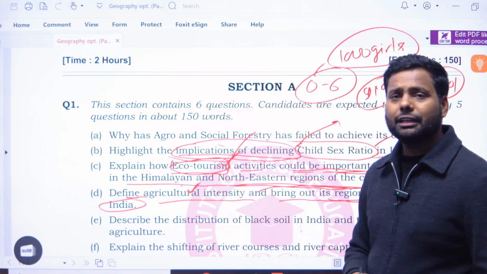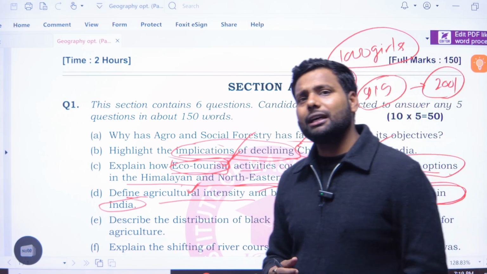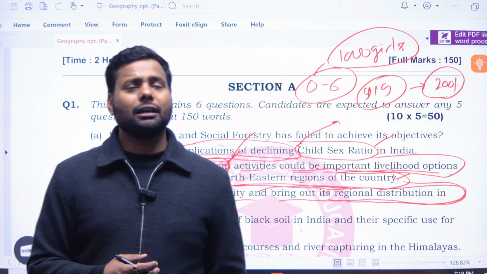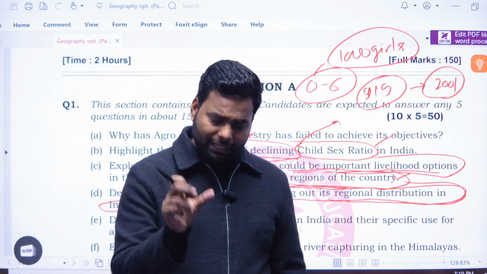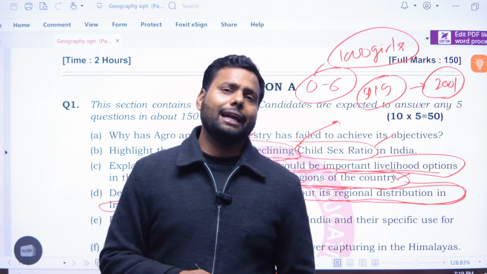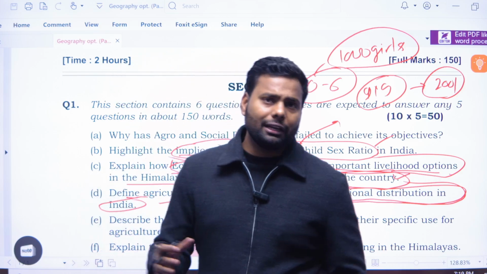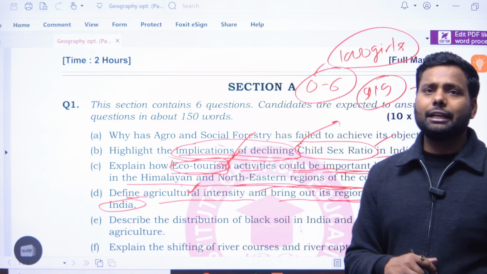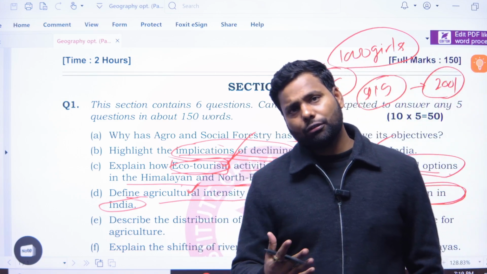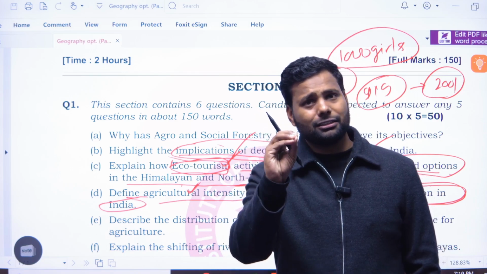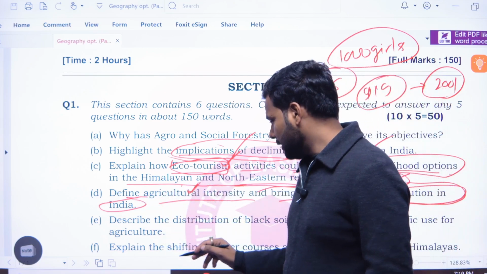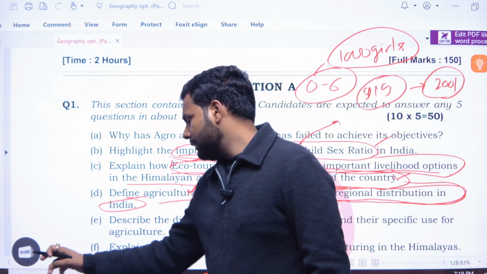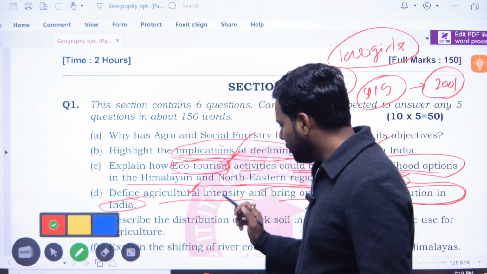the agricultural intensity is high, and some areas have monocropping, where in the period of Zaid the land is open and there is no cultivation, like in northern India and some areas of the peninsular plateau, where the agricultural intensity is very low. So this type of content you have to mention in your answer.